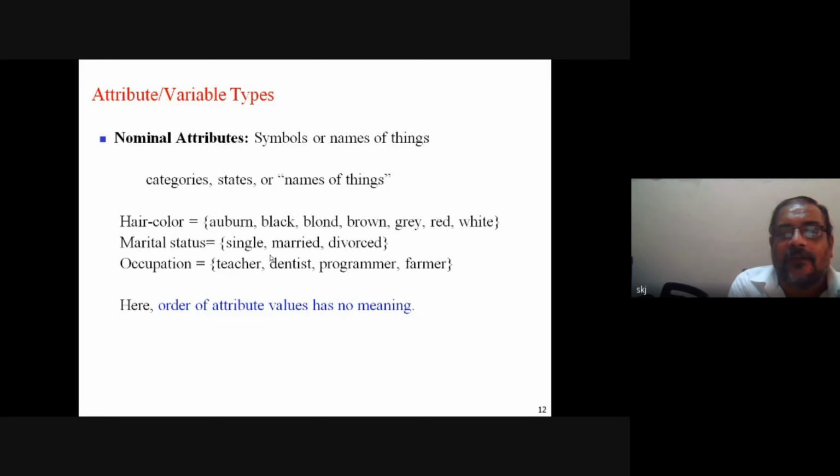So here the order of values has no meaning. We can write in any order. Single, married. I can also write married first, and single. It does not affect. Similarly, in this one, I can write dentist first and programmer last. No problem. Farmer here. So just naming the things, we say it is nominal. Nominal attributes are simply the names of the attribute.